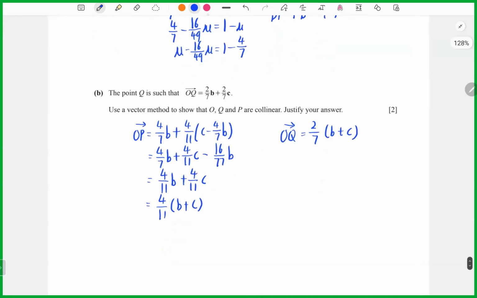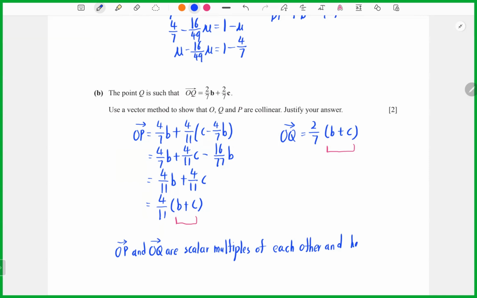As you can see for this part, the factorized forms differ only by the scalar multiple. So now you can say OP and OQ are scalar multiples of each other and have a point in common. So we are done for this paper.